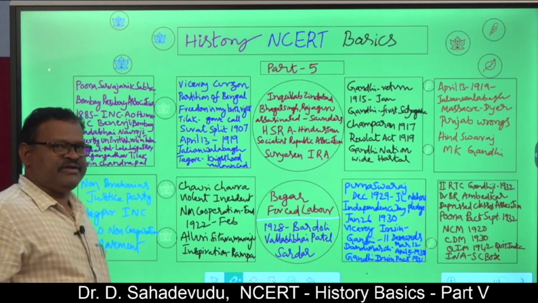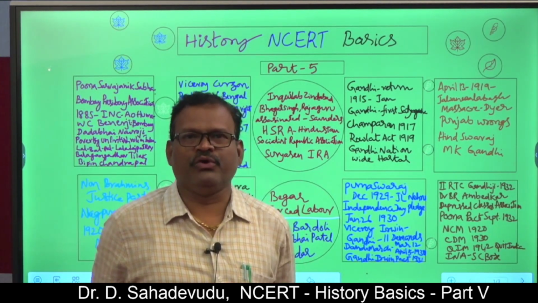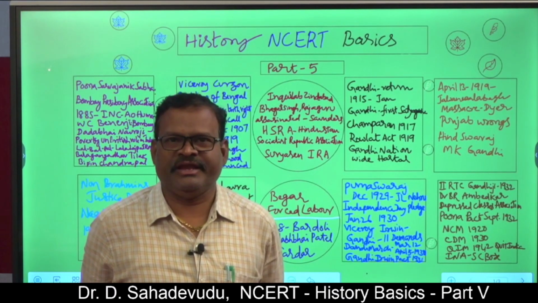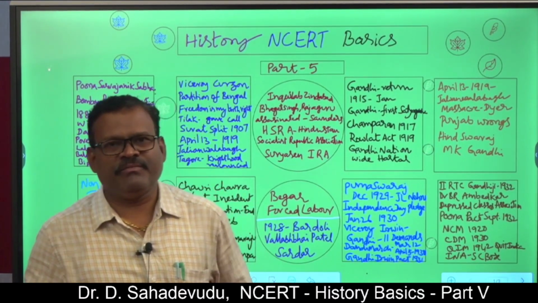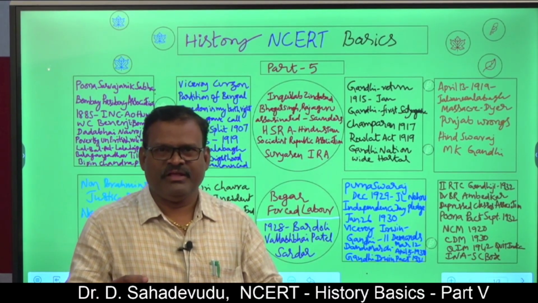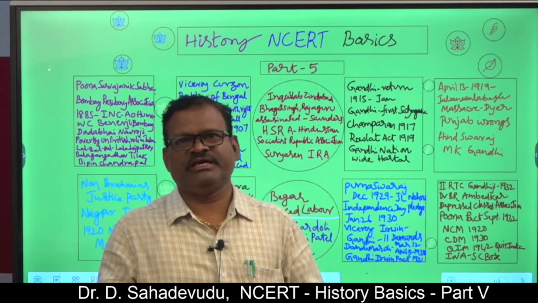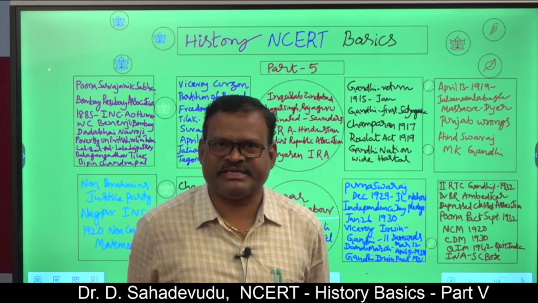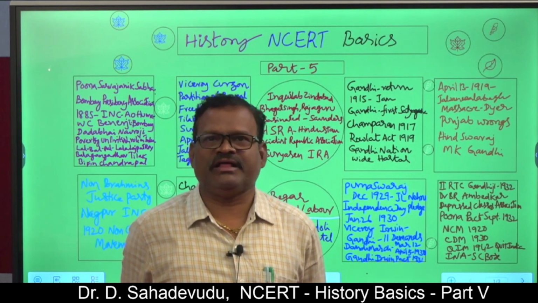Finally, in 1885, a retired civil servant, Alan Octavian Hume, A.O. Hume, formed the Indian National Congress, which led the Indian national movement from 1885 to 1947. From 1885 to 1947, there are three phases. From 1885 to 1905, it is the moderate phase. From 1905 to 1919, it is the extremist phase. From 1919 to 1947, it is the Gandhian era.